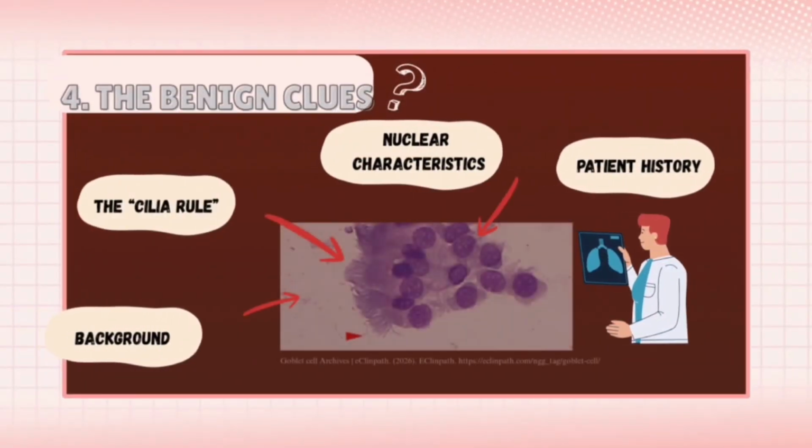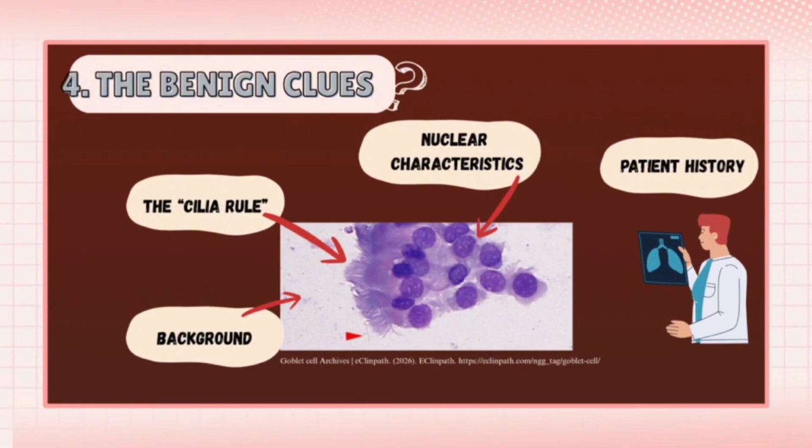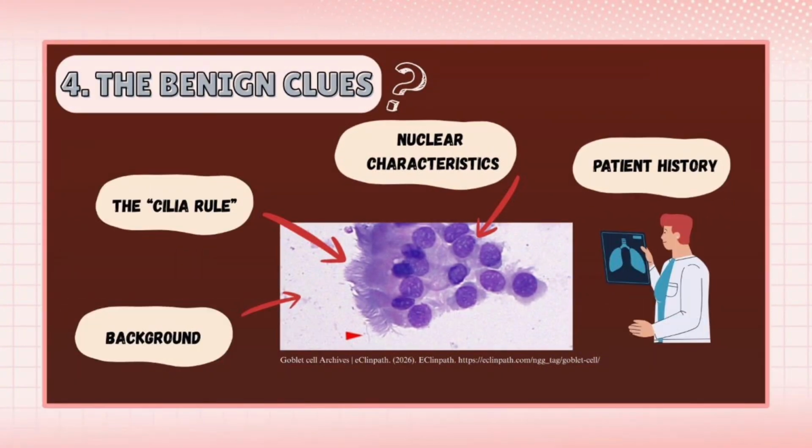How to differentiate? Look at the benign clue. First, the presence of cilia and or terminal bar is the most reliable sign of a benign process. Second, nuclear morphology. Benign cell has small, uniform, round to oval nuclei with smooth, thin membrane. Third, chromatin pattern. Look for finely granular chromatin rather than the coarse clumped chromatin seen in cancer.